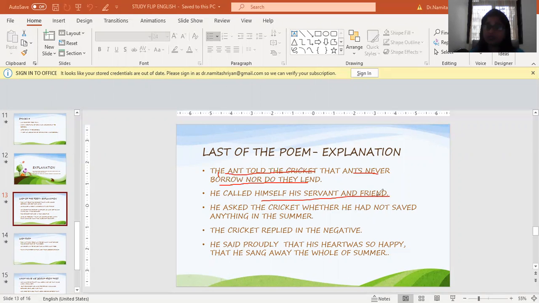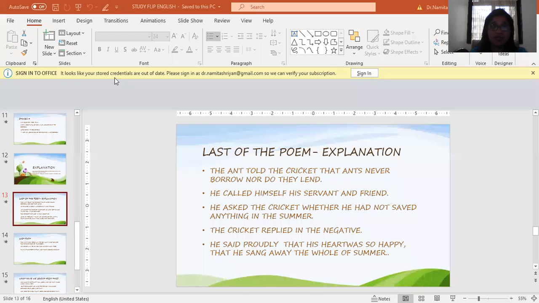Then he asked the cricket whether he had not saved anything in the summer for the winter. Did you not keep anything in summer? The cricket replied, no, I did not. And he proudly said that his heart was so happy during the summer that he sang away the whole of summer. So this was the answer given by the cricket, that no, I did not save anything. I was so happy, my heart was so happy and gay that I was singing the entire summer away.